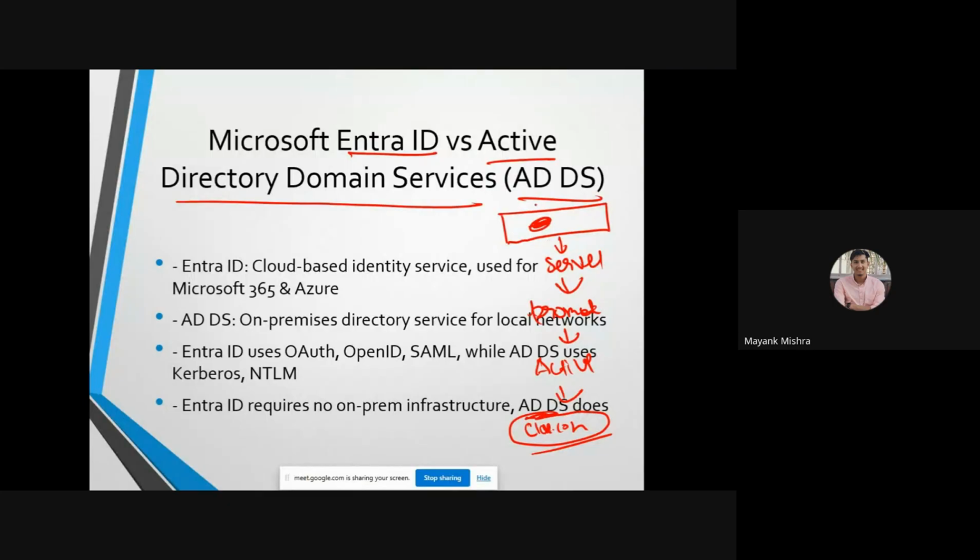Okay, so now it's clear. So there is the question: what is Entra ID, or we can say Active Directory, and what is the difference between it and Active Directory Domain Services?